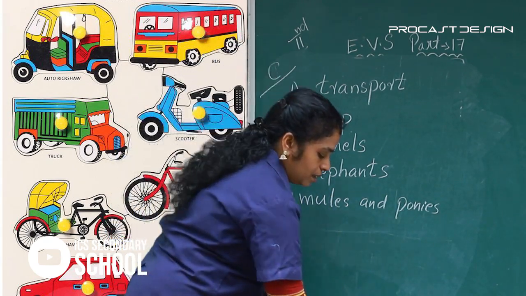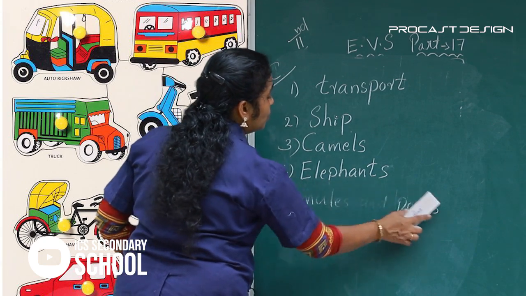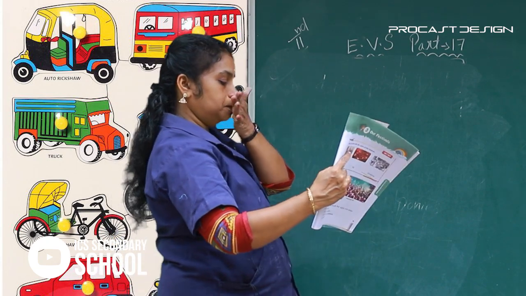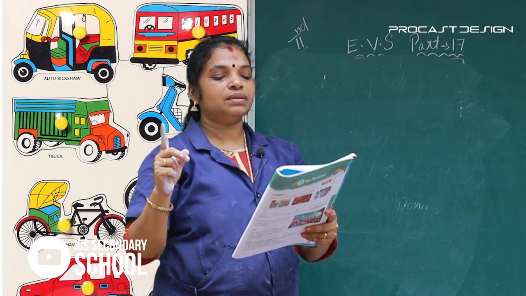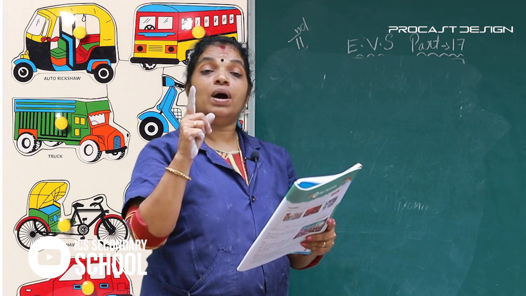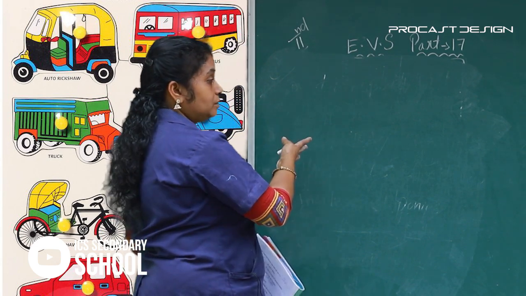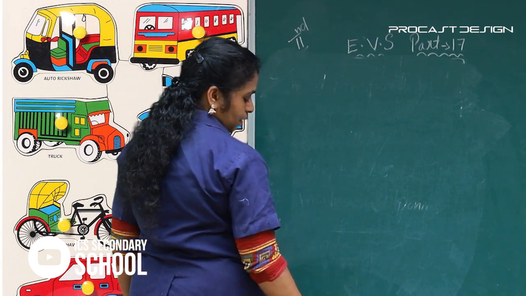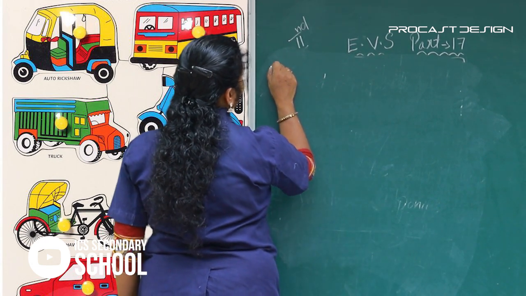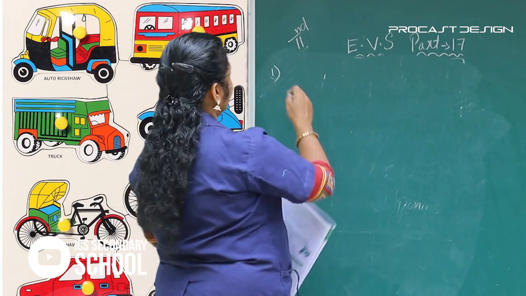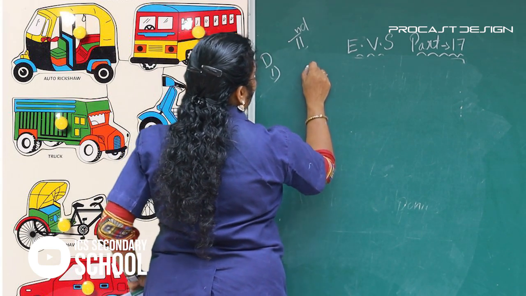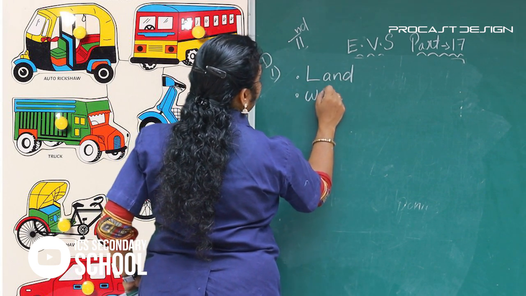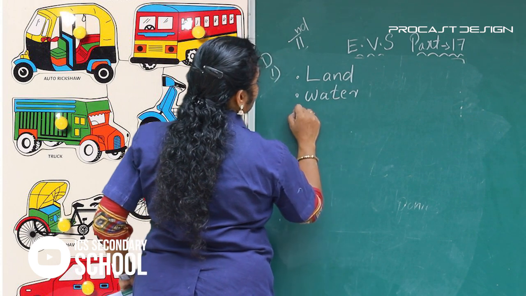Okay, dear students, next we are going to do question and answers. D work. First question, what are the three modes of transport? I write here only answers. You should write the question, then the answer. Land, water, air.